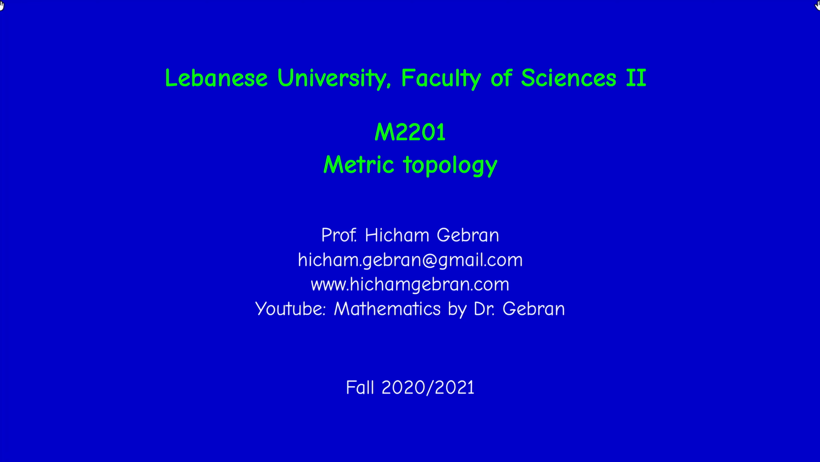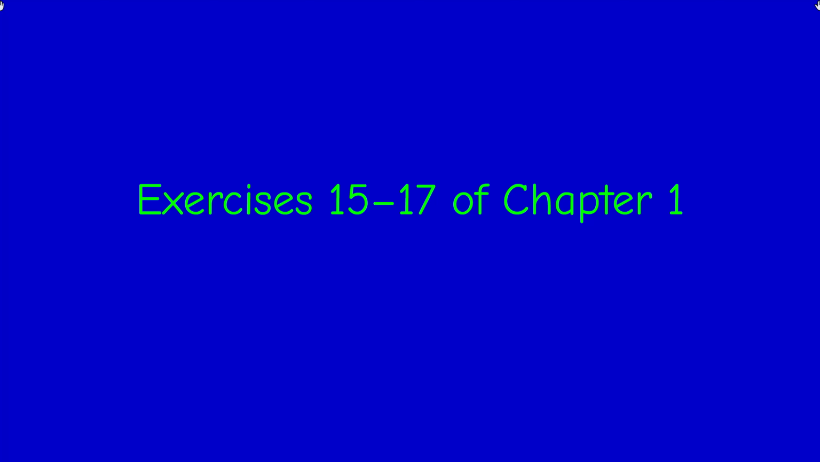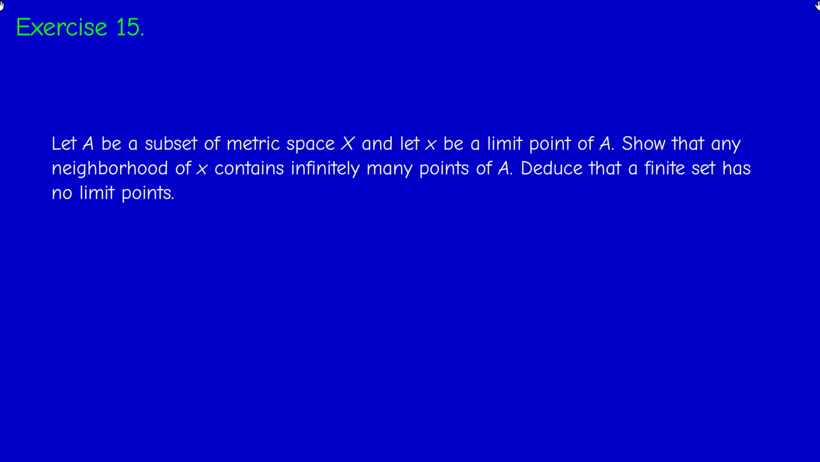Welcome back. In this video, I'm going to solve exercises 15 to 17 of chapter 1, mainly about limit points and boundaries. Exercise 15: let A be a subset of a metric space and let X be a limit point of A. So what does this mean?